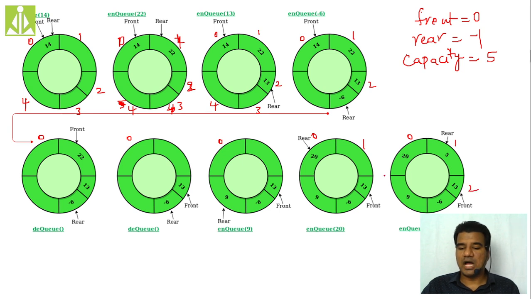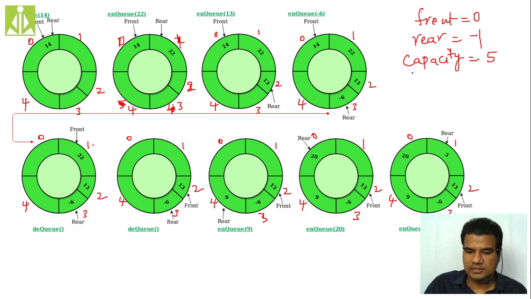You have to focus on how my front and rear are moving. Only that thing you have to focus on. So this is 1, this is 2, this is 1, and this is 2. This is 3, this is 4, 4, 3. Just indexes I'm writing over here. This is 4 and this is 3. Here also 4 and 3. I think I have to modify this entire diagram in your notes as well. That I will do, no issues.